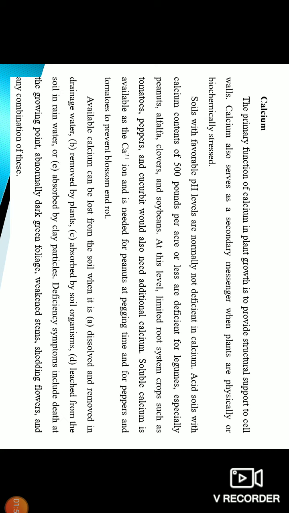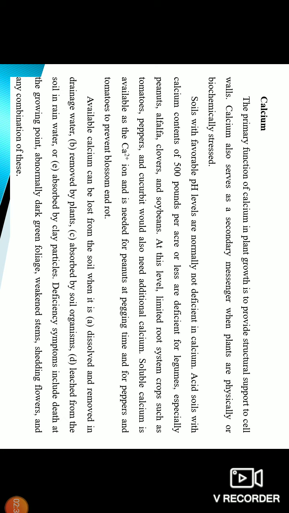Acid soils with a calcium content of 500 pounds per acre or less are deficient for all legumes, especially peanuts, alfalfa, clovers, and soybeans. At this level, limited root system crops such as tomatoes, peppers, and cucurbits would also need additional calcium. Soluble calcium is available as the Ca2+ ion and is needed for peanut at pegging time and for peppers and tomatoes to prevent blossom end rot.